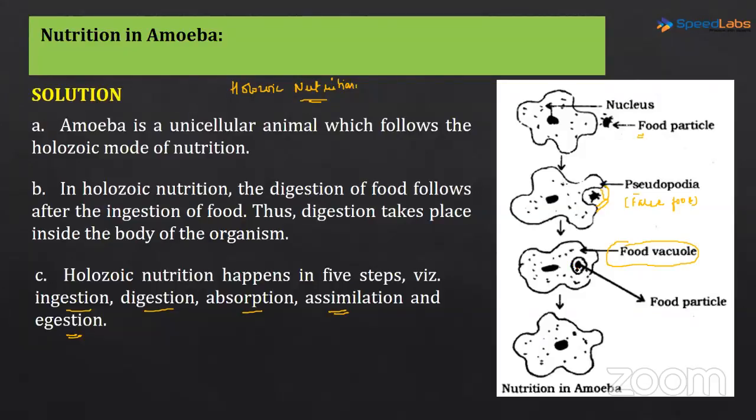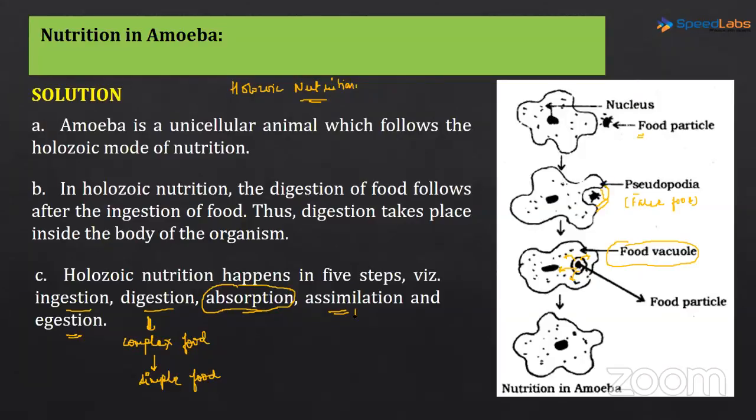So what will happen, the enzymes will be released inside the vacuole and this complex food particle will be converted into simple food particle. Okay, digestion होता ही ये है, right? The complex food is converted into simple food. Now, once in amoeba this process of digestion has happened, whatever the important substances are which are required by the body of the amoeba, they will be absorbed in the cytoplasm. Okay, so this is the next step of holozoic nutrition, that is absorption.